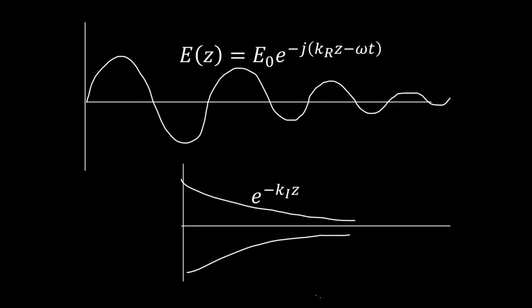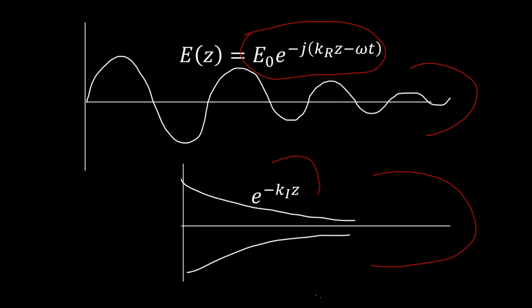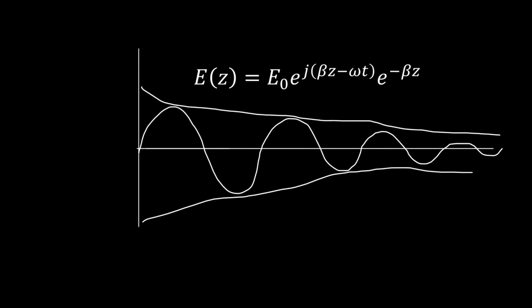If you look at this diagram, you see that this equation, the part of our electric field here, is this oscillating part. This is the part that shows how the amplitude decays exponentially. So if we combine this particular graph with this particular graph, we're going to end up having our electric field graph as seen here.